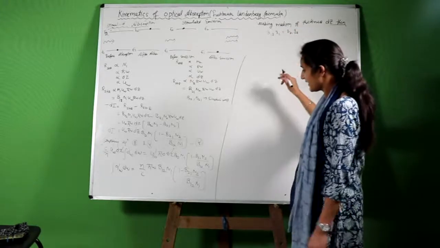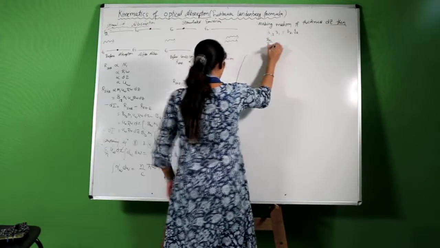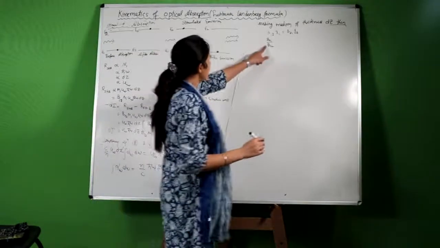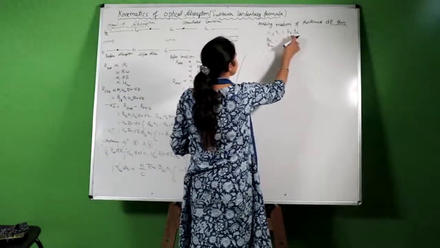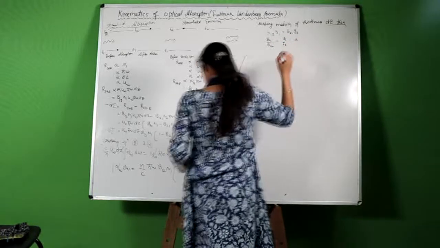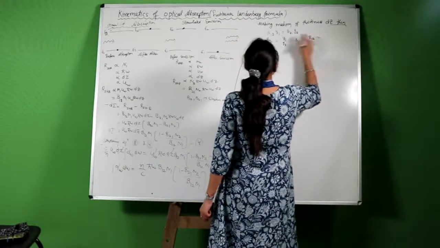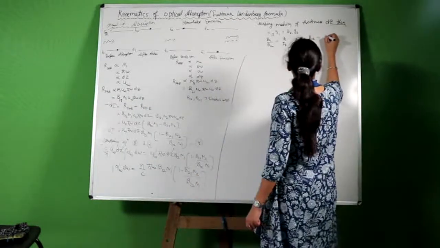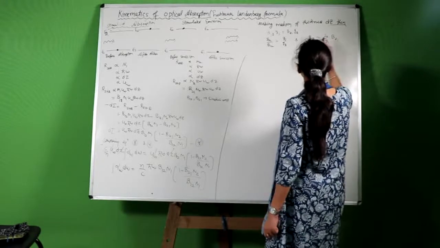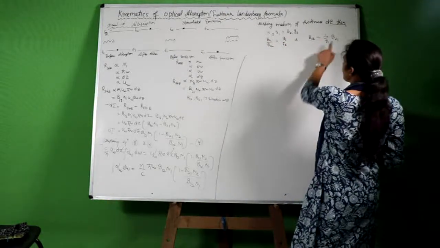This implies that B21 upon B12 will be equal to G1 upon G2, and B12 will be equal to G2 upon G1 times B21.